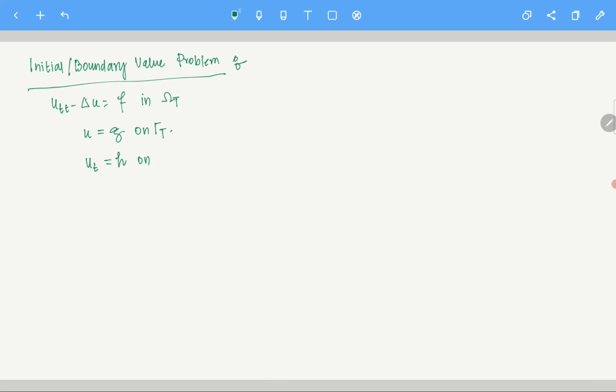Okay, on omega base, t equals 0. I need to know what ut does on the base, because I have to deal with utt also. In the other case, it is just ut. Here I have to deal with utt also. That is why I need this information on ut on the base layer, while t equals 0, and that is ut is equal to h.